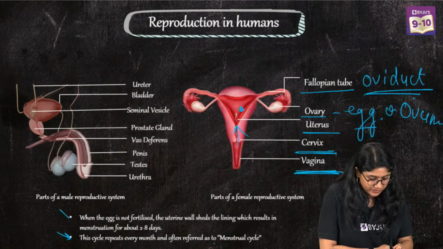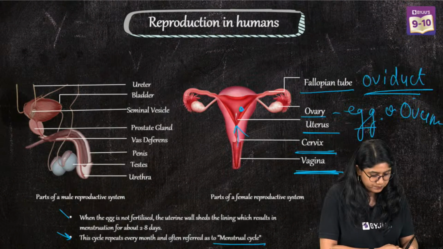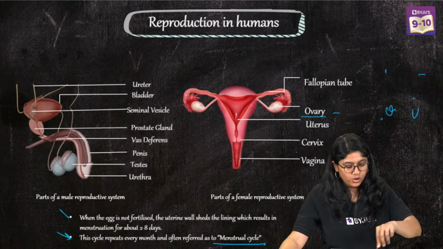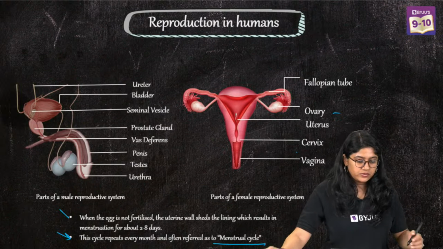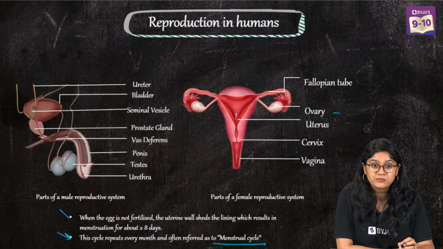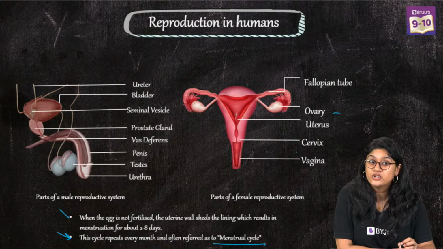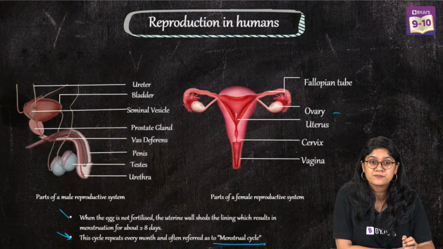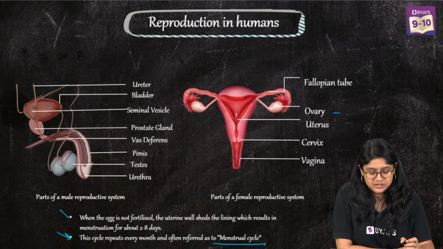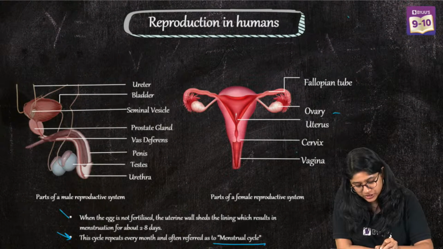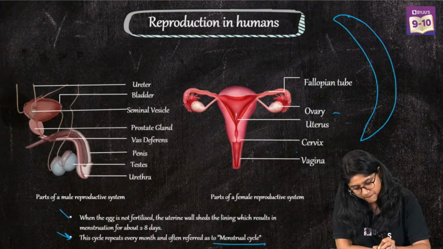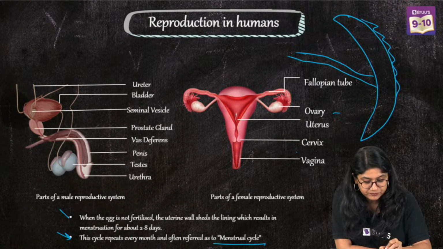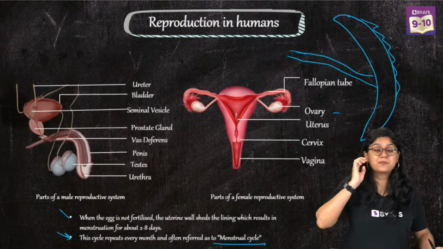So after this, of course, we have the menstrual cycle also. We know that if the egg fertilizes, we will see the fetus start to develop, right? Can you tell me which organ actually helps in the developing fetus? Which provides the nourishment? Which is a disc-shaped structure, connected by the umbilical cord. What do we call it? Very good. We call it the placenta.